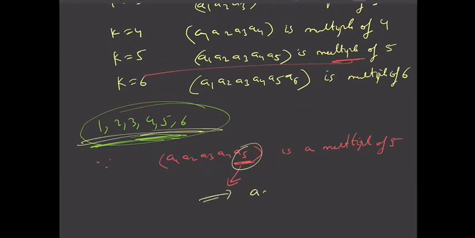So this simply means that A5 definitely should be equal to 5, right? Because this is a multiple of 5. So A5 must be 5. This thing is clear. So we are clear that A5 must be 5.